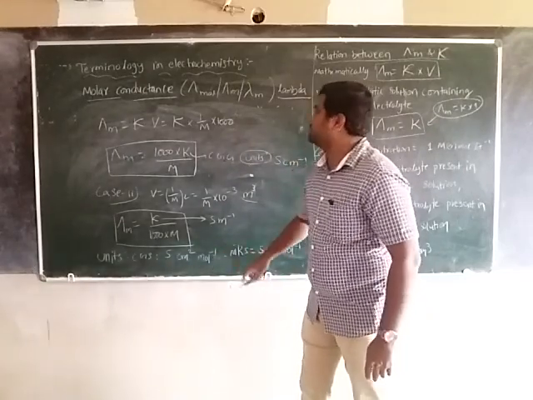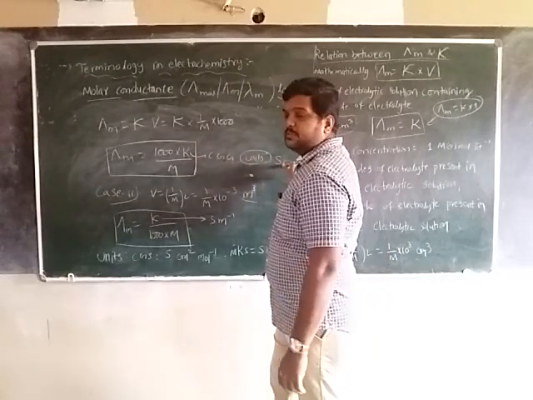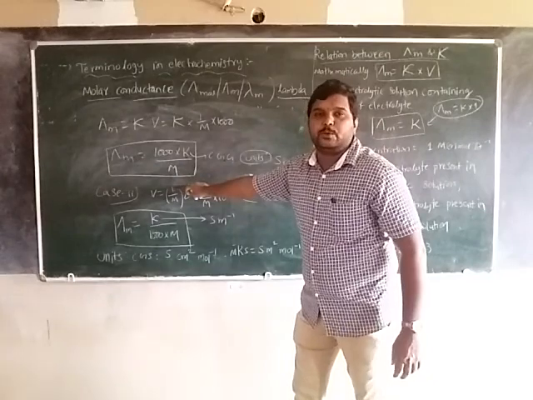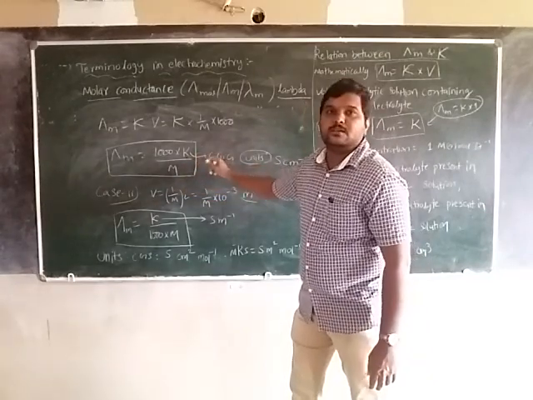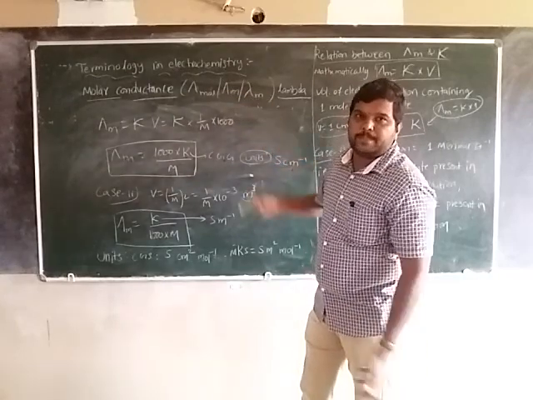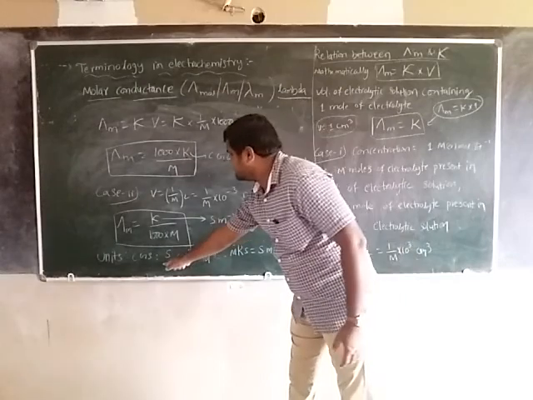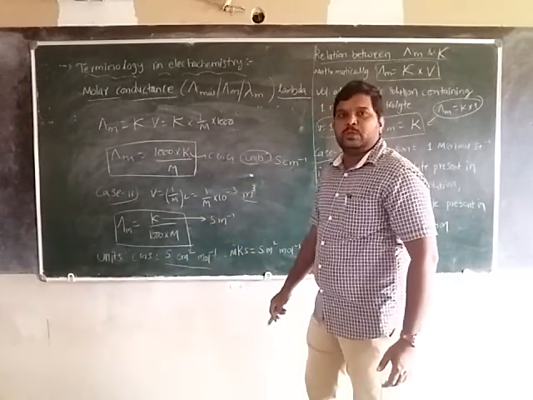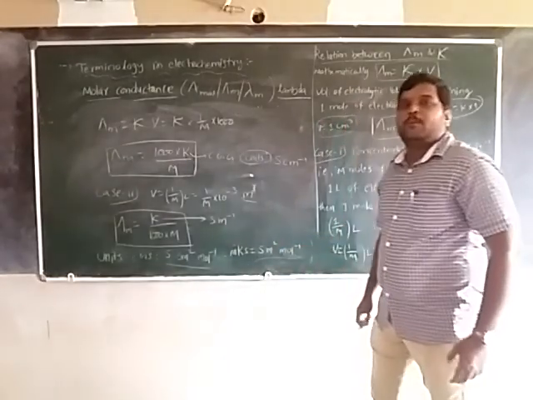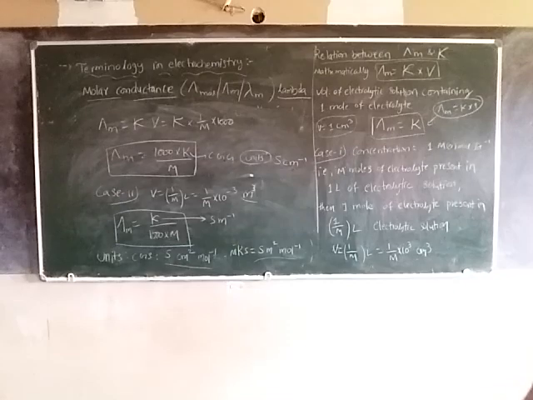Substituting 1000 into kappa in Siemens centimeter inverse by moles per centimeter cube, the centimeter inverse and centimeter cube combine to give centimeter square. So in CGS the unit is Siemens centimeter square mole inverse, and in MKS it is Siemens meter square mole inverse. This is the molar conductance.